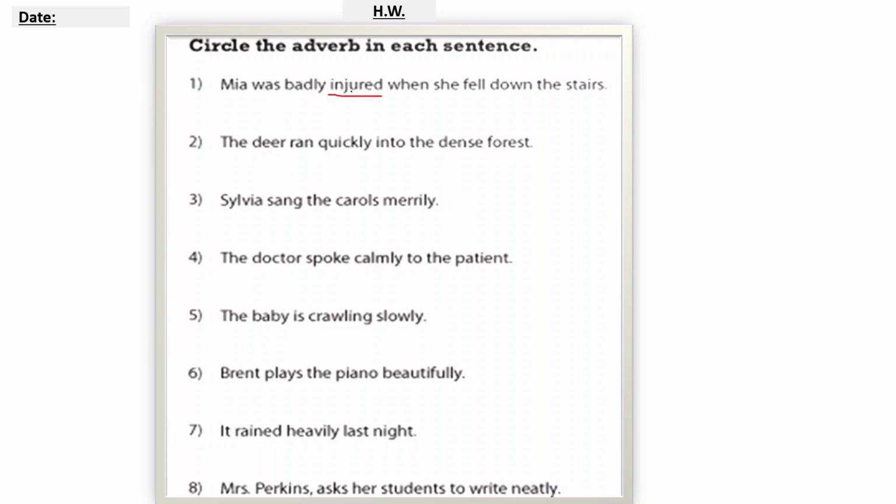Now which word is describing this action? How she got injured? Badly. So badly is an adverb and it tells us in which manner she got injured. So badly is an adverb, right? So this way you are going to circle all the adverbs, find out the verbs and then find out which word is describing the verb. So that is an adverb.